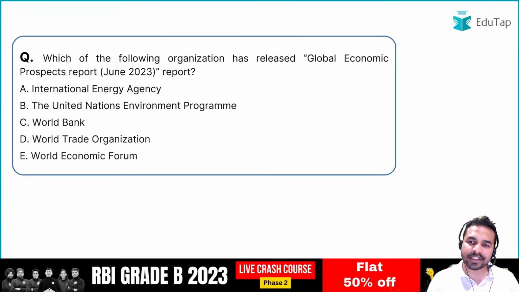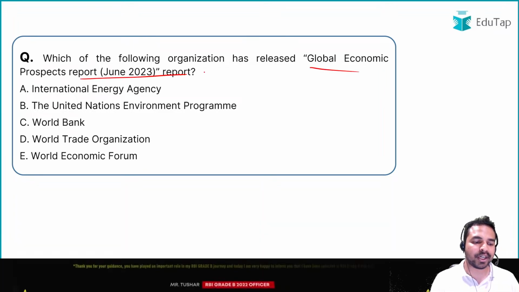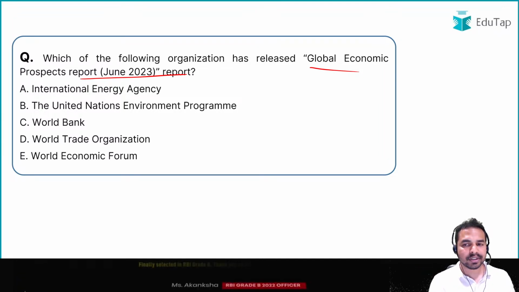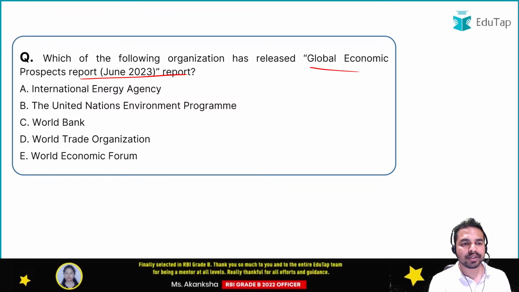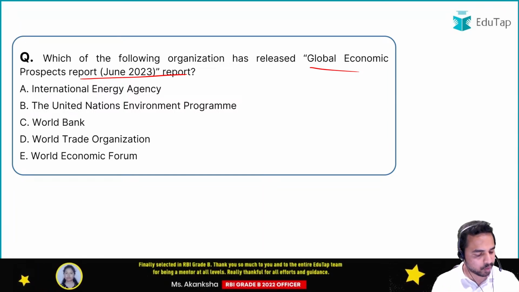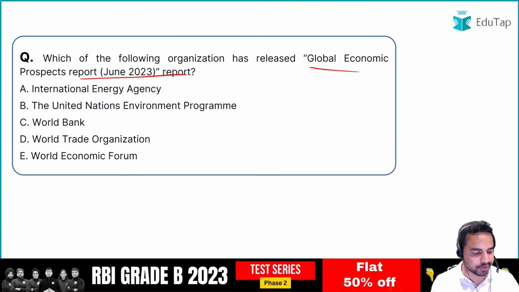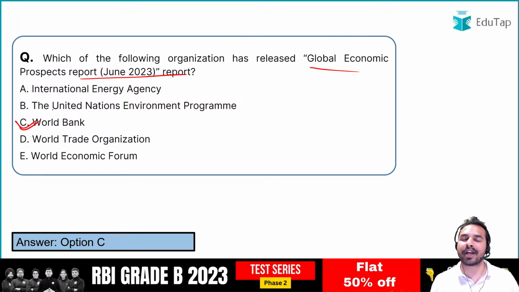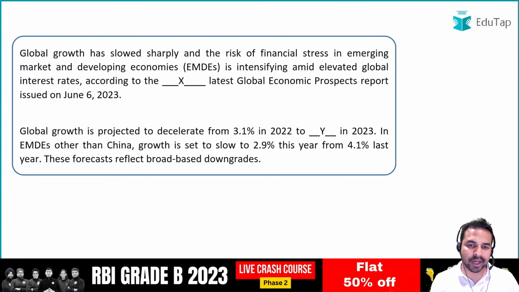The first question is: the Global Economic Prospects Report is launched by which one of the following organizations? So quickly tell me the name of the organization which releases this report. Here the right answer is World Bank. As I told you, we are covering the reports related to the World Bank. So World Bank is the right answer. Now let's move on to the next question.